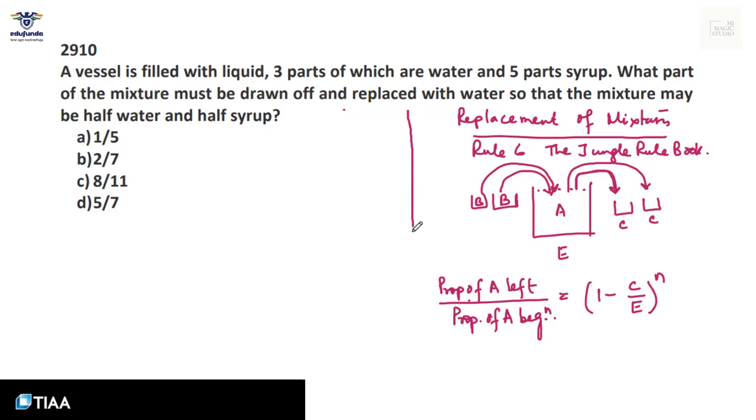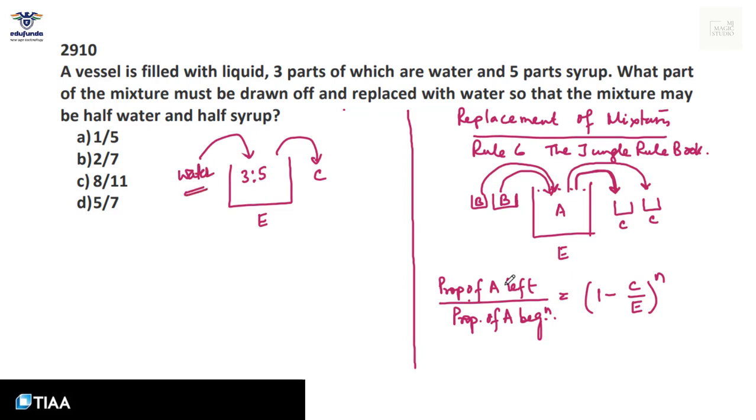Now how can we use this in this particular question? A vessel is filled with liquid, 3 parts of which are water and 5 parts syrup. Water is to syrup is 3:5. What part of the mixture must be drawn off and replaced with water, so that the mixture may be half water and half syrup? We are looking for C by E if we work in fractions. Since it is replaced with water, syrup will feature in this formula.